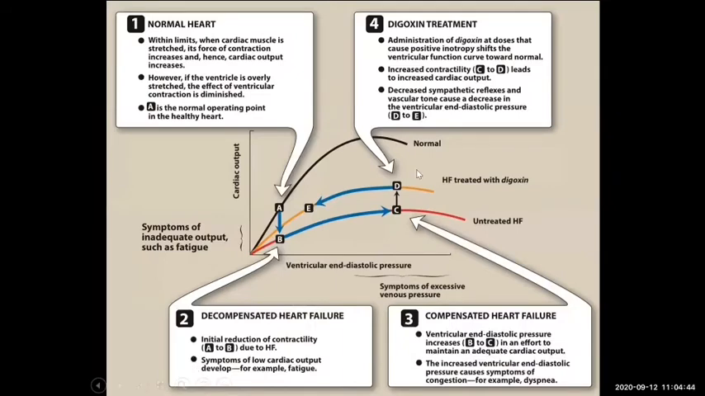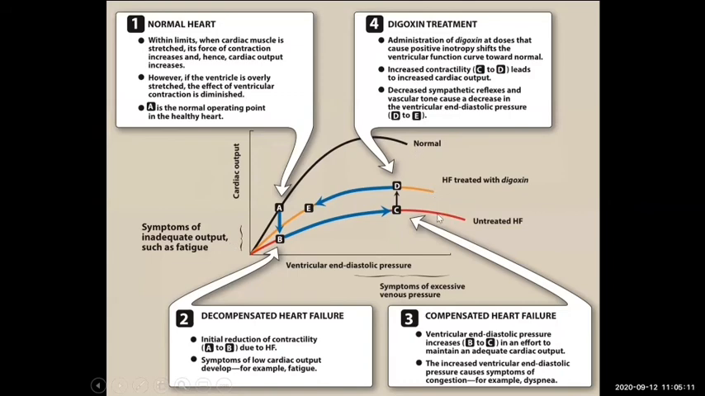We have already discussed this is a normal person. This black colored curve depicts a normal person with increased cardiac output. With increased end diastolic pressure, cardiac output has to increase. As you can observe, with increased end diastolic pressure, cardiac output increases in a normal person.